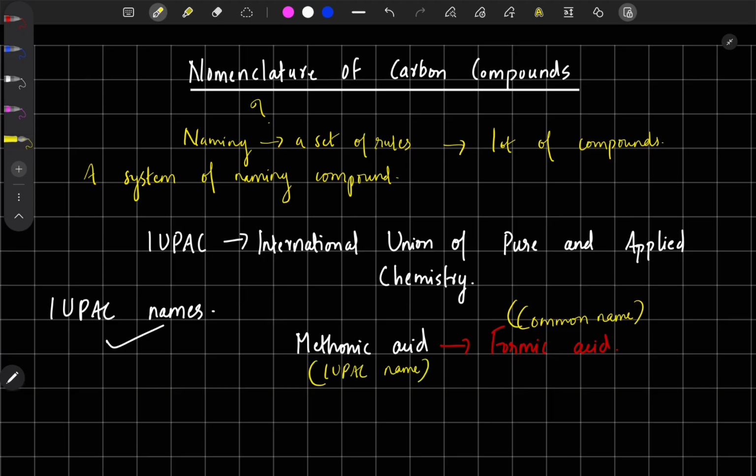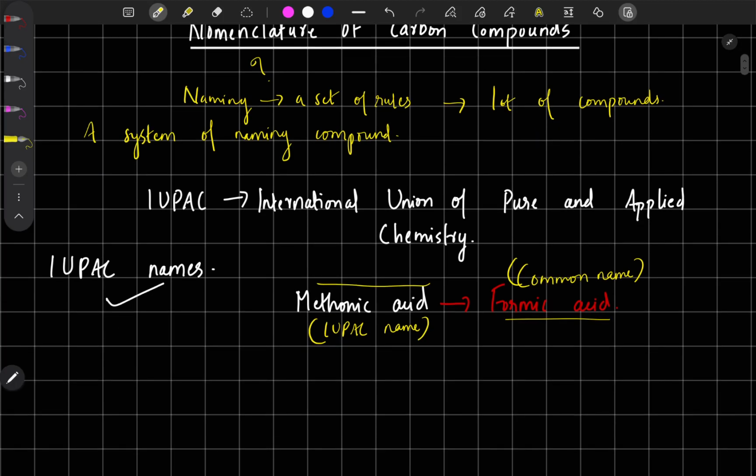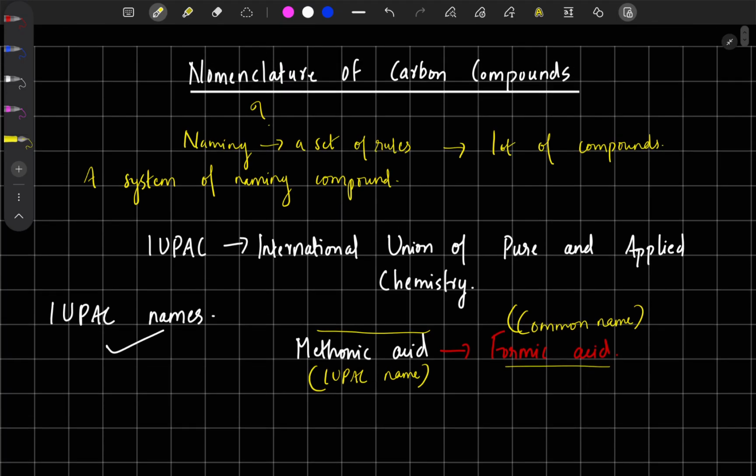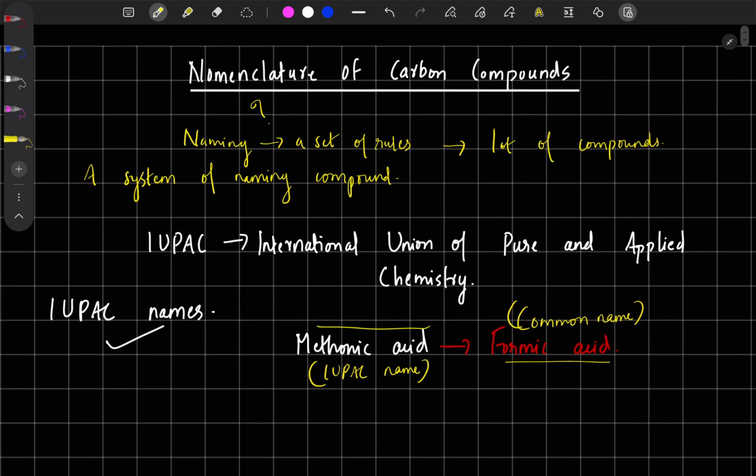If you don't know what methanoic acid is, when an ant bites us, it might inject this formic acid. Like this, different compounds have different names. Here we will study the nomenclature of carbon compounds.